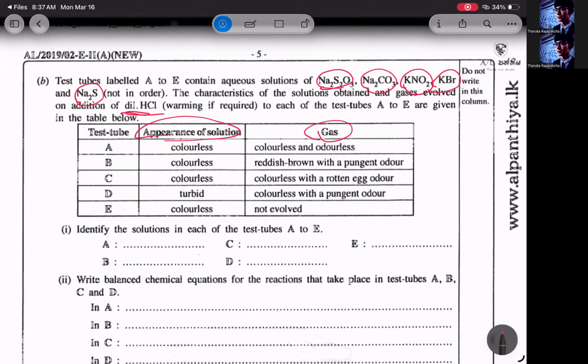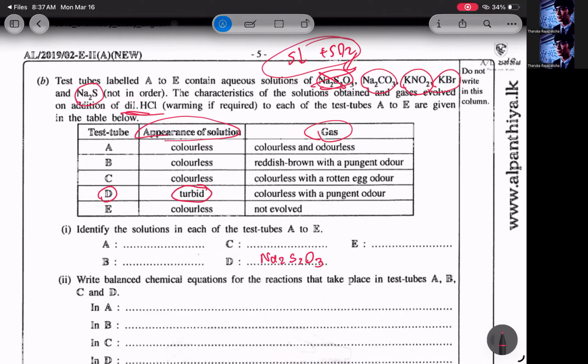So A gives a colorless solution. B also gives a colorless solution. D gives a turbid solution. You have to look into this, right? What is the component here which gives turbidity when you add dilute acid? It's only sodium thiosulfate, right? Sodium thiosulfate gives you sulfur precipitate and SO2. So D, we know exactly, is sodium thiosulfate, Na2S2O3. Then we can cut off sodium thiosulfate.